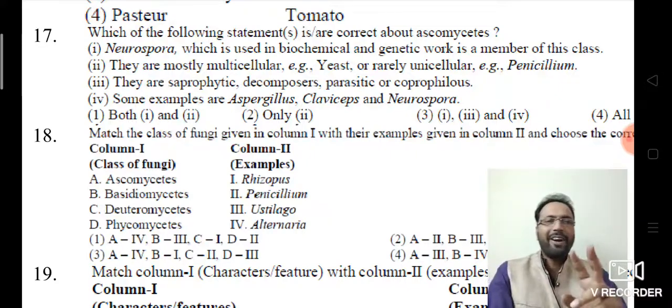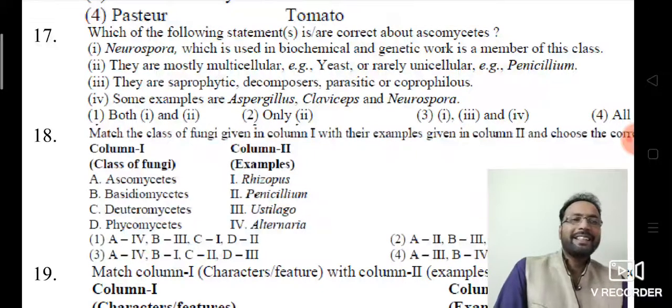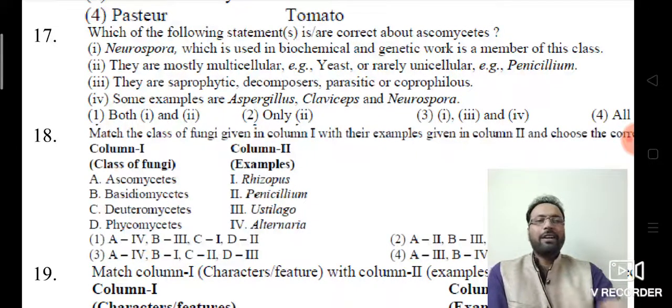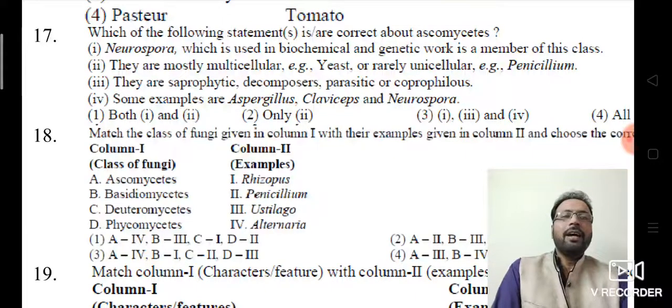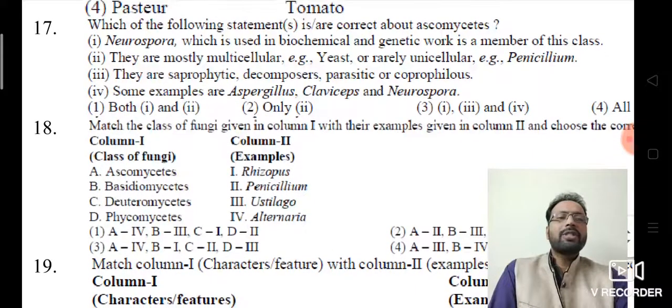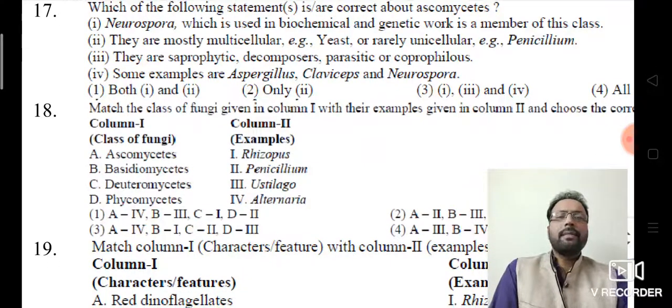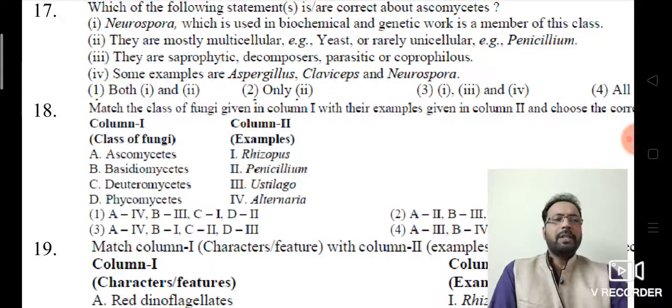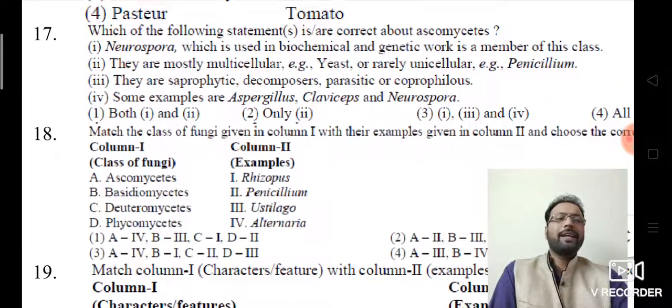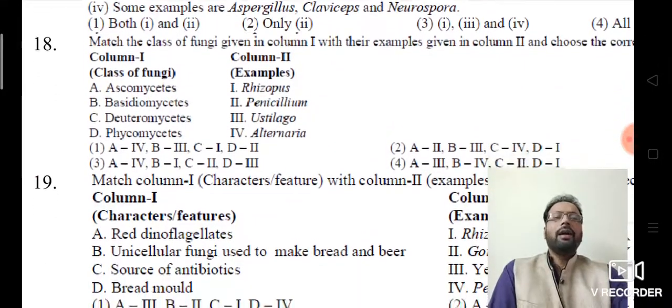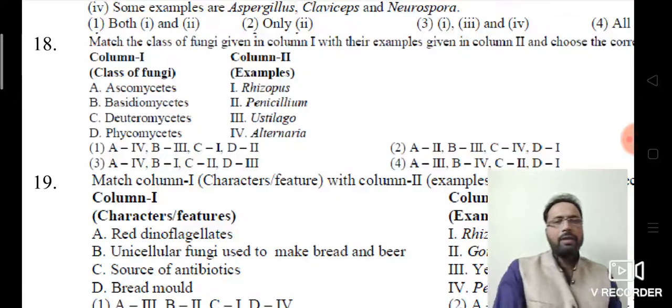Wrong. That is wrong. Yeast is unicellular. So that statement is wrong. And look at the third. They are saprophytic decomposers, parasitic or coprophilous. Correct only. And the fourth one, some examples are Aspergillus, Claviceps, and Neurospora. So the 17th question, except the second option, all the rest are correct. Then you go for the 18th question.